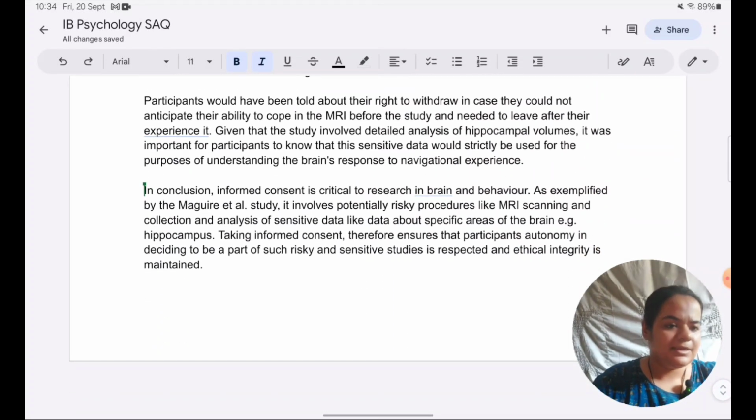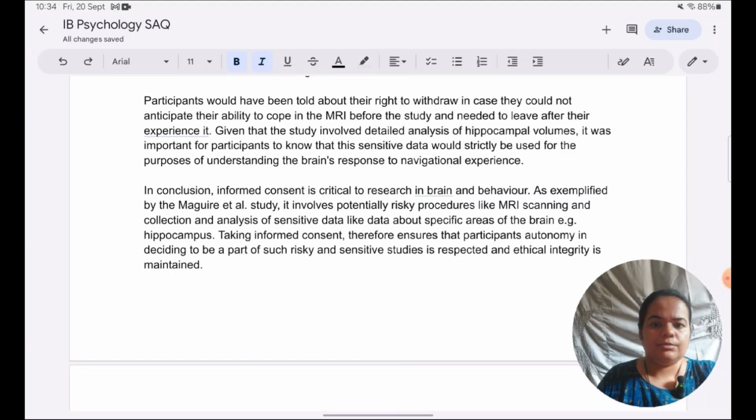Also, I wanted to see that the conclusion which I have written is a separate paragraph altogether. I forgot to mention this earlier. Try to keep the conclusion in a separate paragraph, even if you're writing a continuous answer. Why I would suggest that is because there is weightage for explicit linking of the conclusion to the rest of the answer. So just make it prominent where the conclusion is.